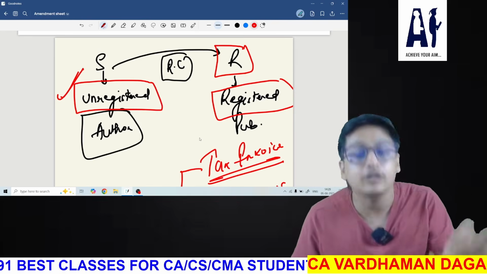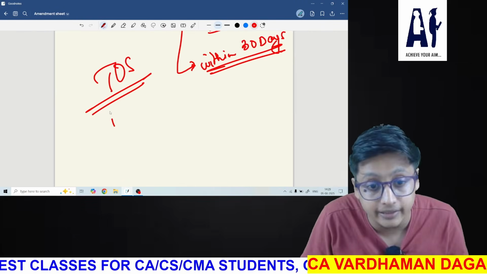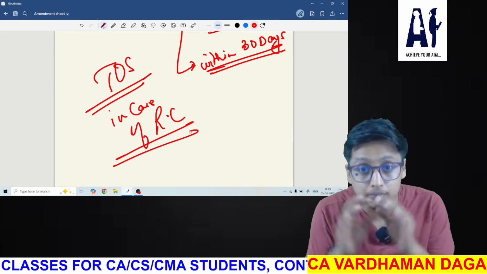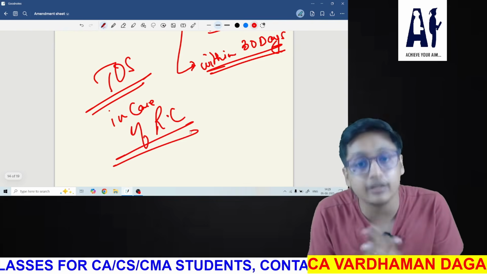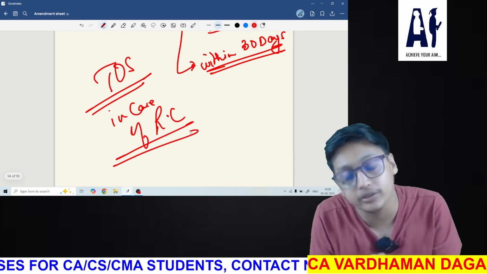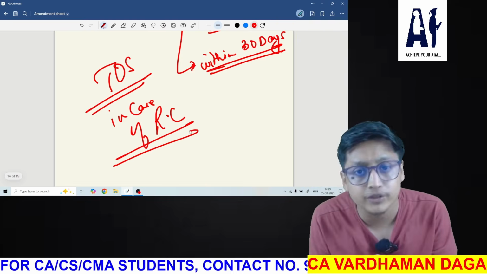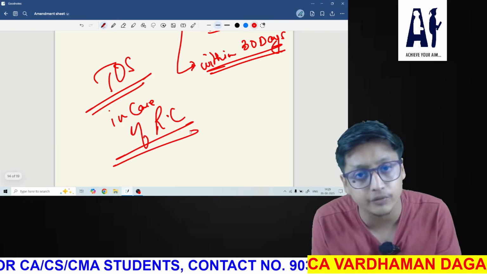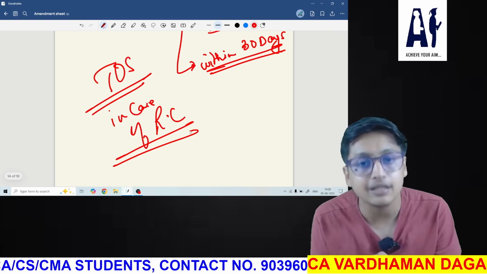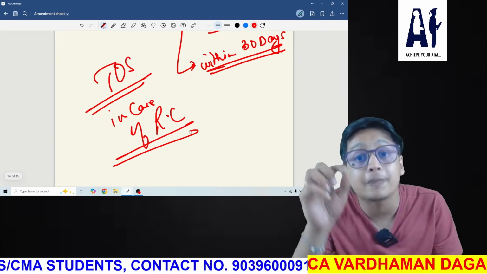Within 30 days, when the tax invoice is issued by the recipient, on the basis of that, time of supply will be decided in case of reverse charge. Okay, now most important thing, when you consider time of supply in case of reverse charge, in the question always see who is issuing the invoice, supplier or recipient. If supplier is issuing, then we have the old provision, that is date of payment or 60 days from the date of invoice, because supplier is issuing the invoice. When recipient is issuing, you need to consider the payment date or date of issue of invoice by the recipient.